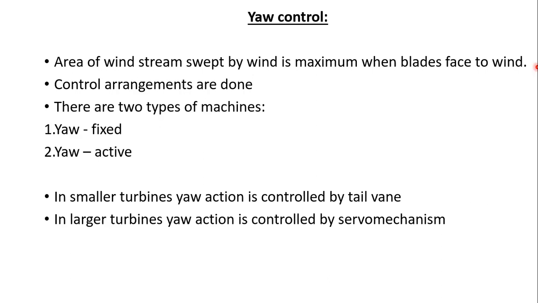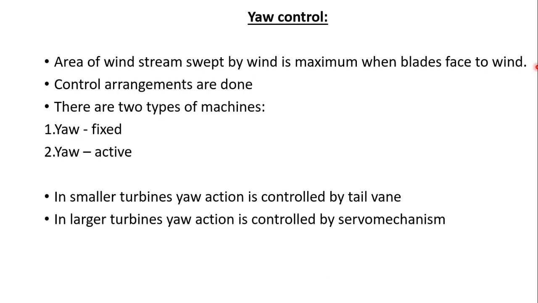So depending upon the wind direction, the rotor will track the changing direction of the wind. The motor rotates the turbine slowly about the vertical or yaw axis to face the blades into the wind.